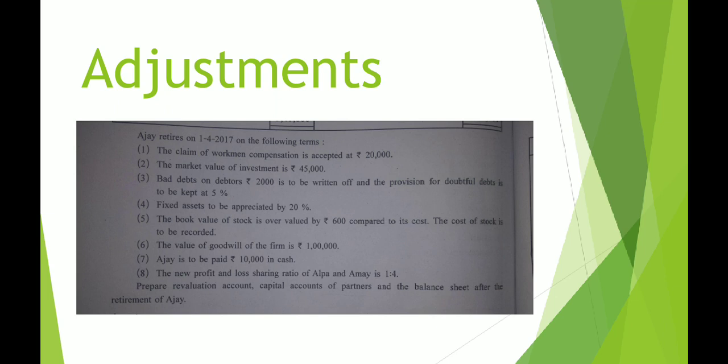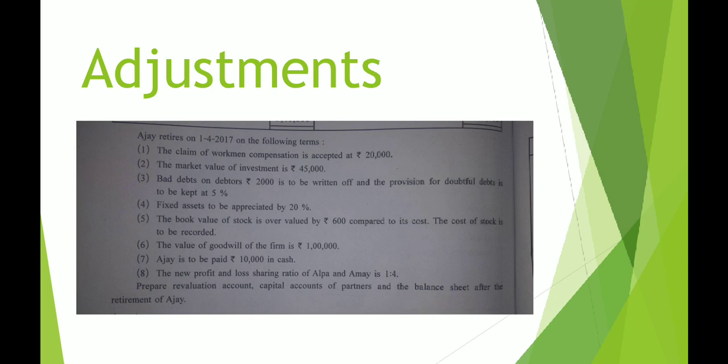I request you all to use your calculator. Whatever the net amount is, you are going to deduct the amount of bad debt reserve already available with you, and there is a difference of 600 rupees.